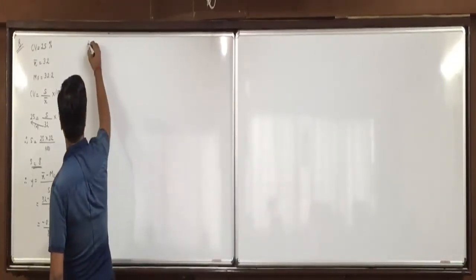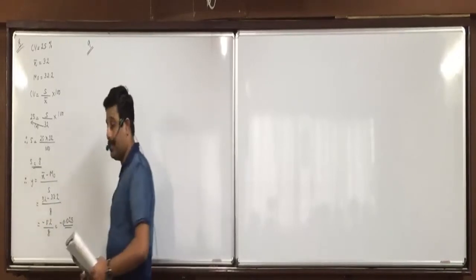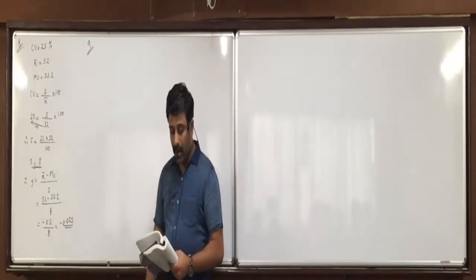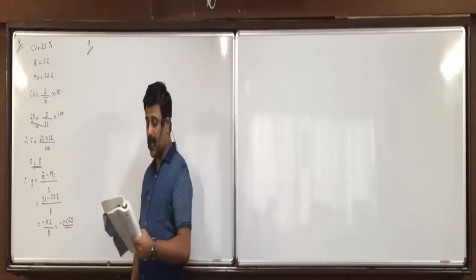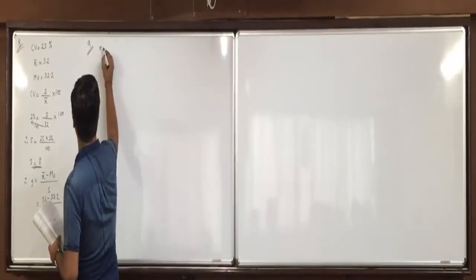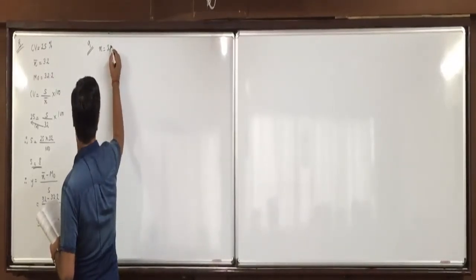Now look at the 9th question. Find the coefficient of skewness from the following data. N is equal to 20.